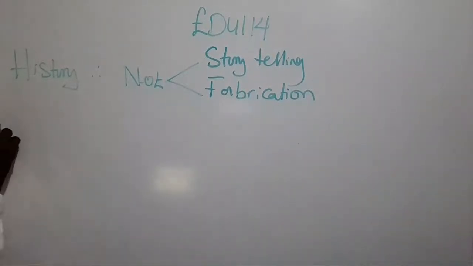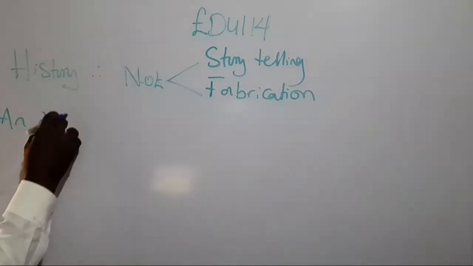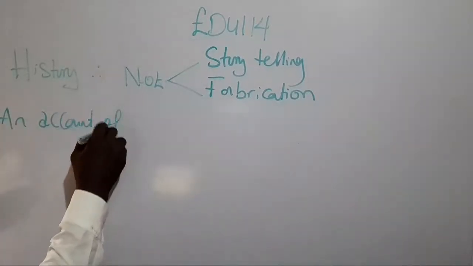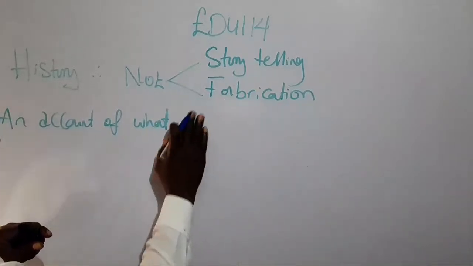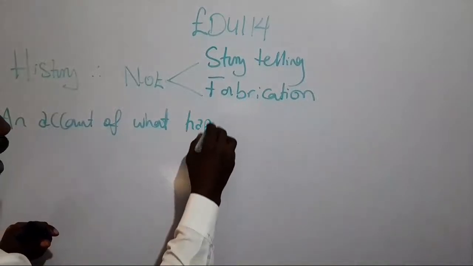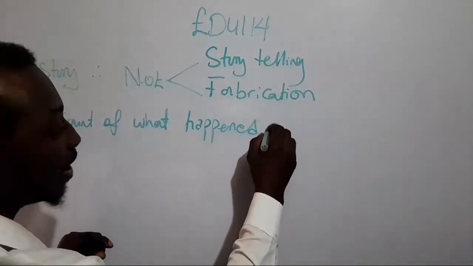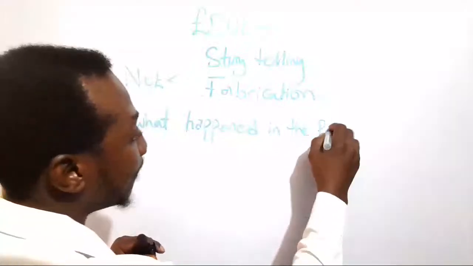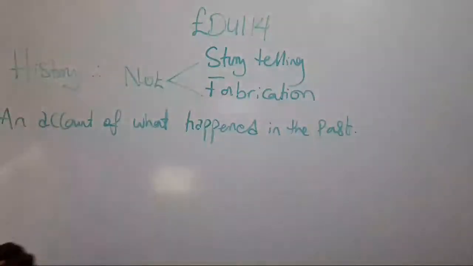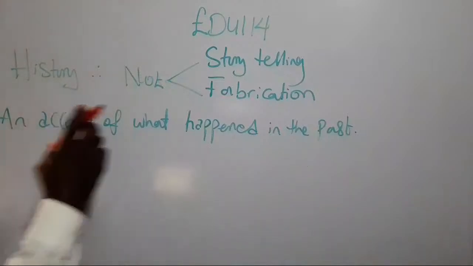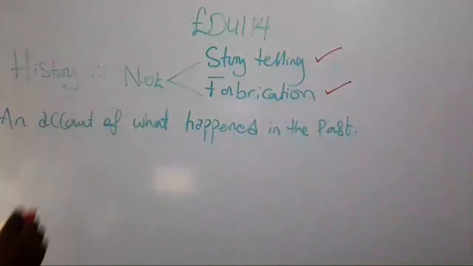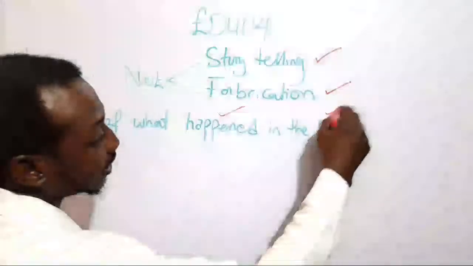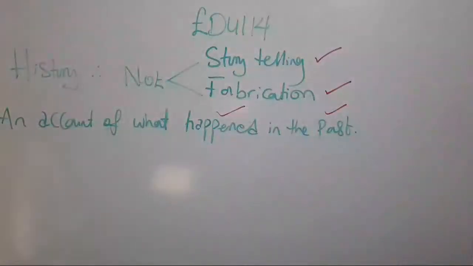So you see why we say that it is not a fabrication and is not storytelling. It actually happened in the past, and that's why we call it history.